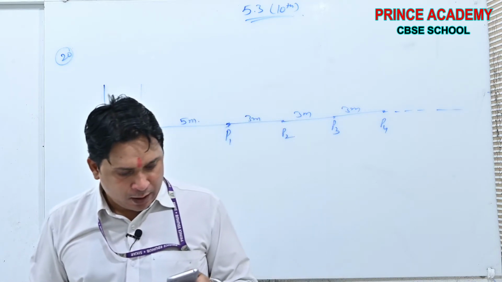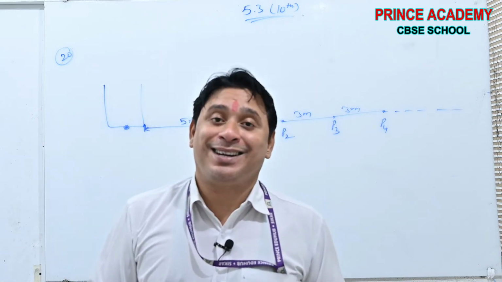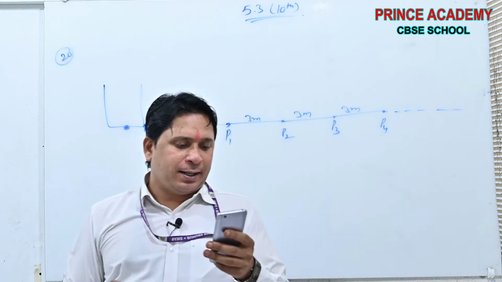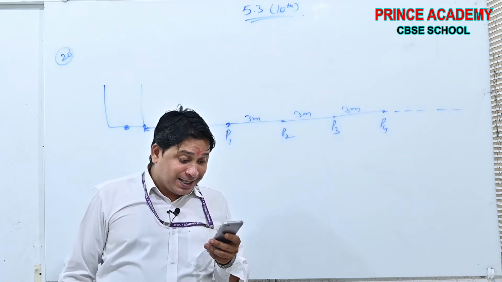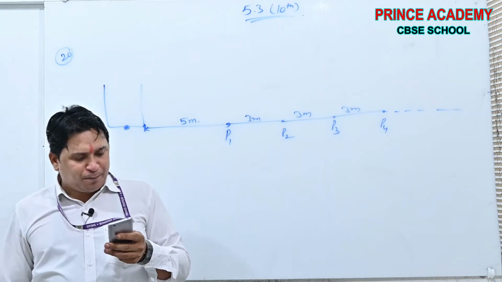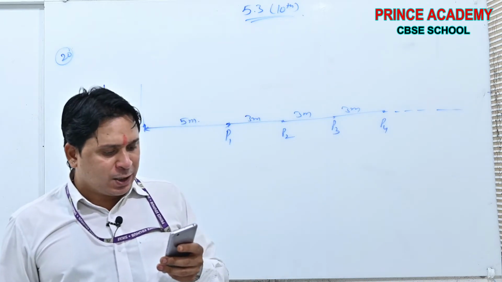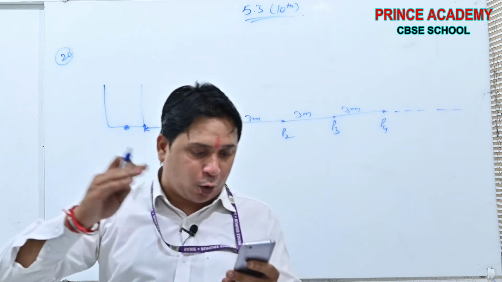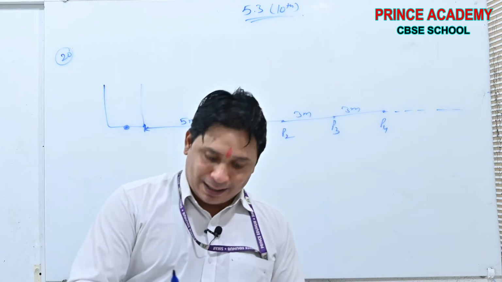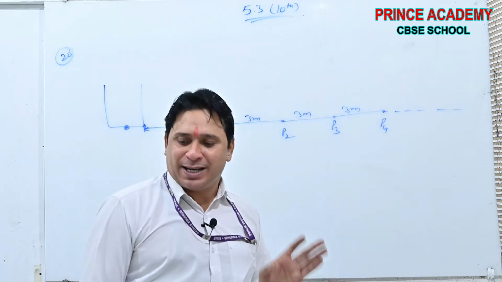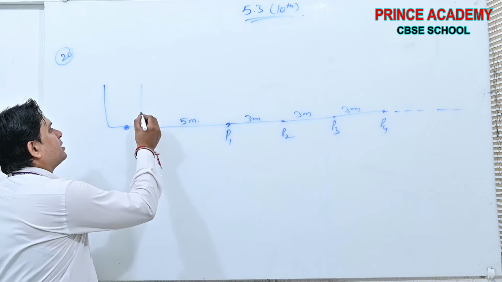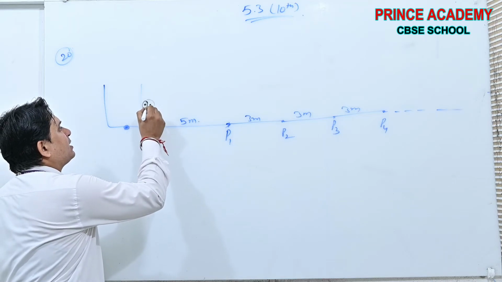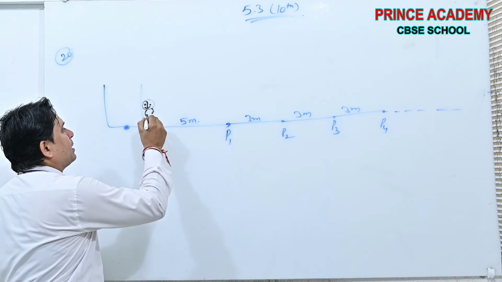Okay. A competitor, now read the statement, beta. A competitor starts from the bucket, picks up the nearest potato, runs back with it, drops it in the bucket, runs back to pick up the next potato. Okay. See beta, let me make you understand. The statement is very simple. Initially a person is standing here.